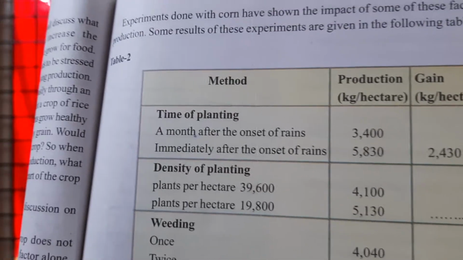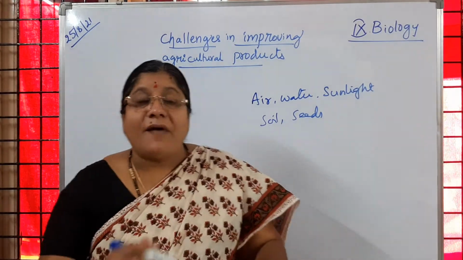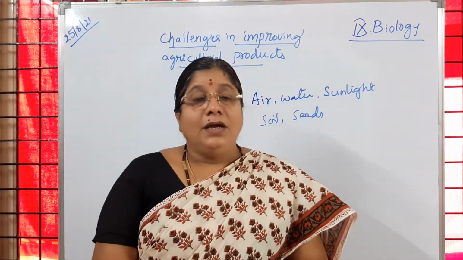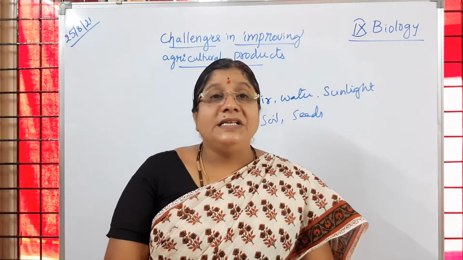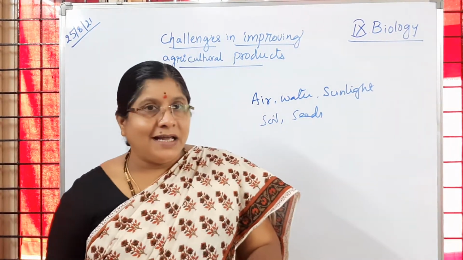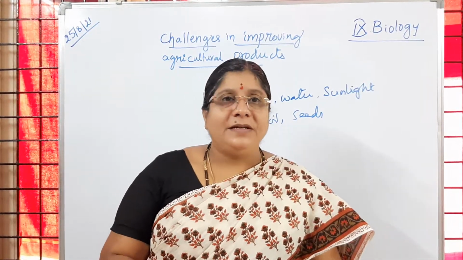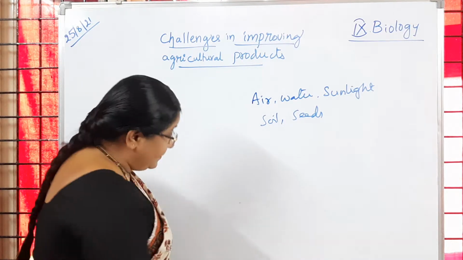So what are we going to learn with that? All these factors influence the growth in increasing the food production. Have you followed? If you are not taking care of those factors, then the food production will be reduced. So now that one we will learn now.